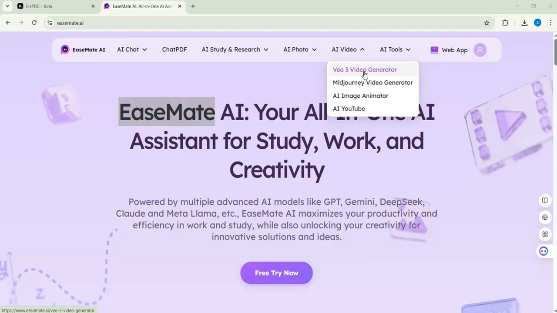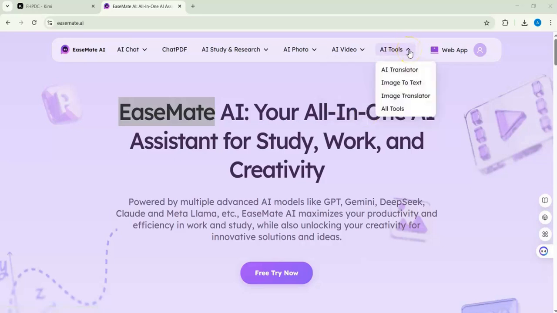Also here Midjourney, AI image animator, and AI YouTube. We have also AI translator, and this is very good. So if you want to translate from a language to another, image to text, and image translator AI.